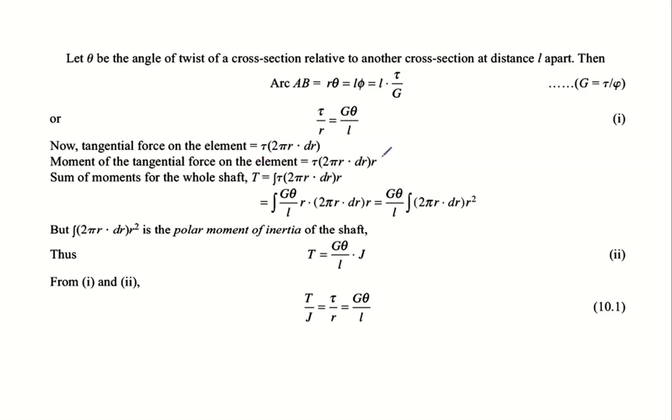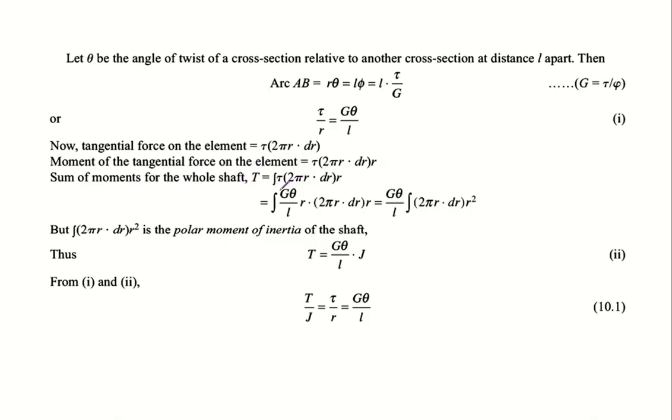So I am multiplying again with a radius r, small r. So tau into 2 pi r dr into r. That is the moment developed due to the shear stress, the resisting moment offered by the cross section.